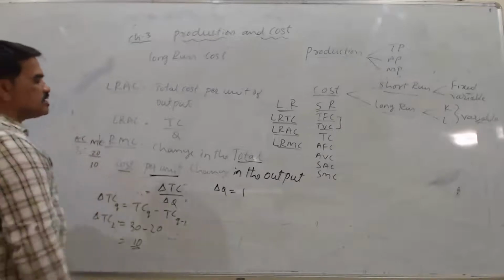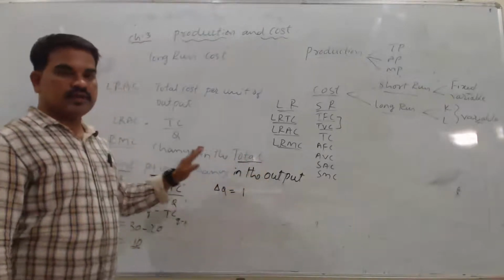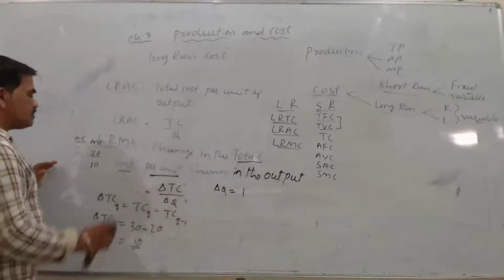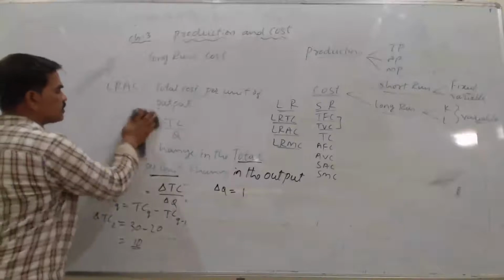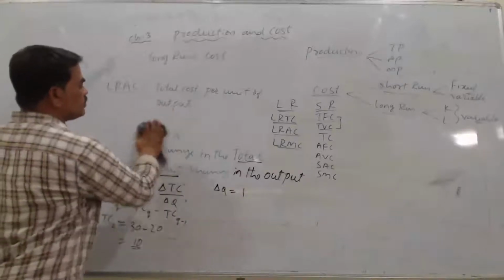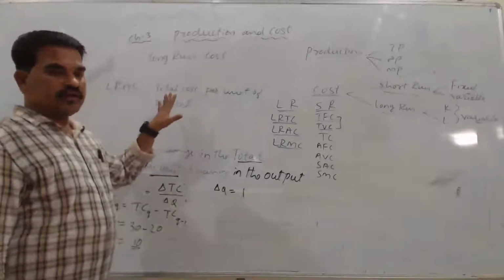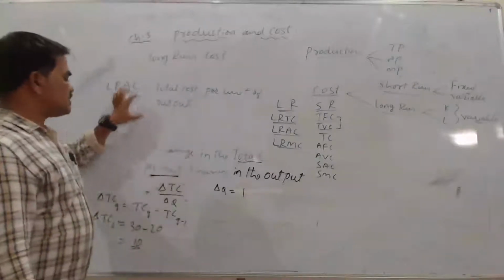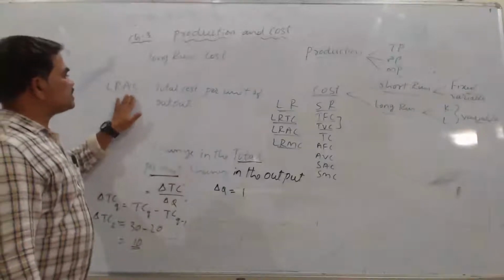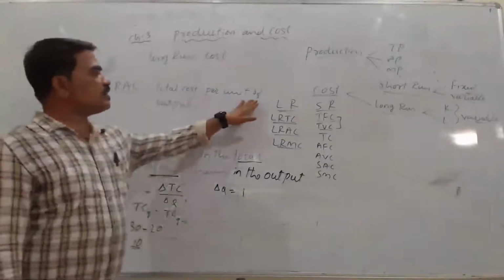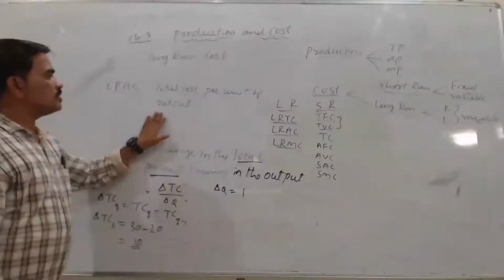And the definition here is change in the total cost per unit change in the output. That we call long run marginal cost. So in long run cost, we have only these concepts, average cost and marginal cost. Now we understood that long run average cost means it is total cost per unit of output. With an example we understood that.